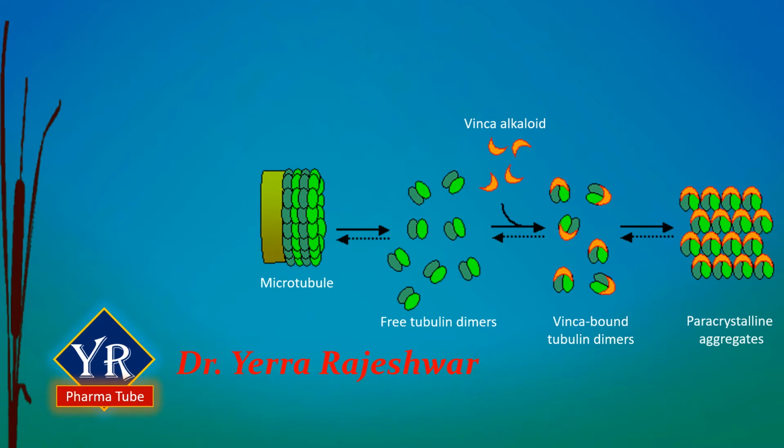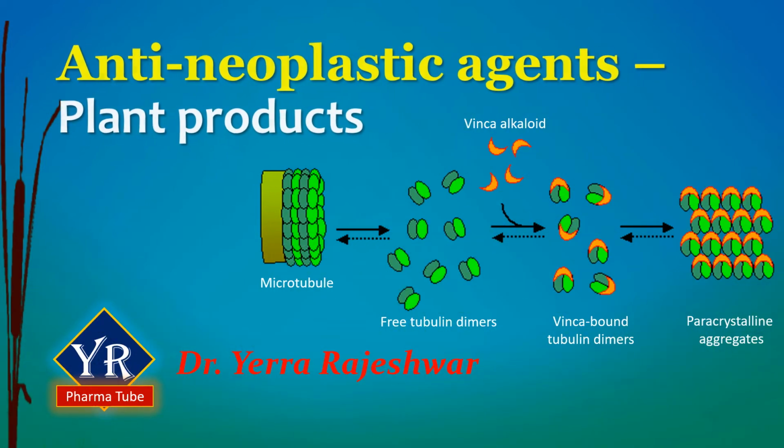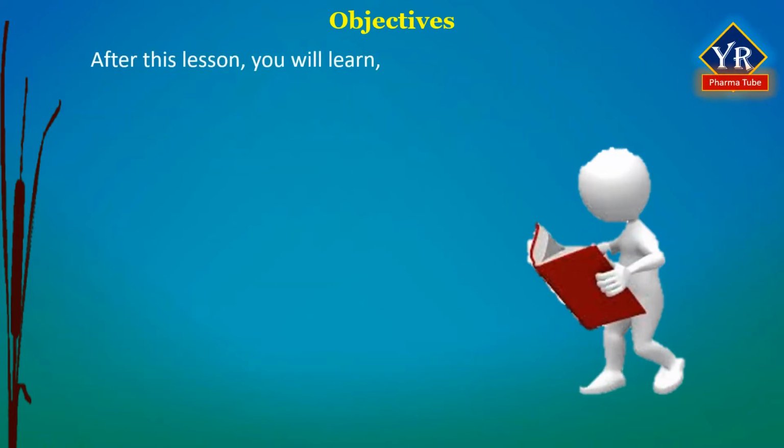We have learnt the antibiotic anti-cancer drugs in the last class. The link is given right below this video in the description. Watch it. In today's class, we discuss the plant products that act as anti-neoplastic agents. After this lesson, you will be able to learn the plant products as anti-cancer agents, their classification, chemistry, structure activity relationship, mechanism of action, and uses of etoposide, vinblastine, and vincristine.